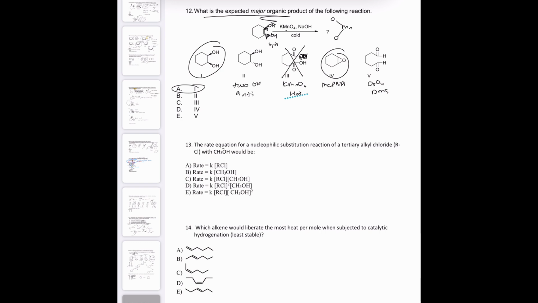Okay, the rate equation for a nucleophilic substitution reaction of a tertiary alkyl chloride with CH3. Okay, so the first thing I look at is our nucleophile is weak. Oh, and it tells me that it's a nucleophilic substitution, so I don't even have to decide between SN1 and E1 because it told me. I know that because it's weak, it's going to favor the ones, and so it's going to be SN1. So this nucleophilic substitution is specifically SN1. I always decide what kind of reaction it will be before I answer these kind of questions, just so that I know what I'm looking for.